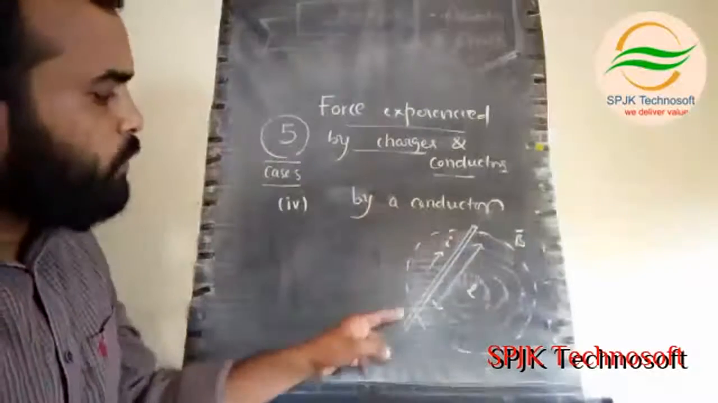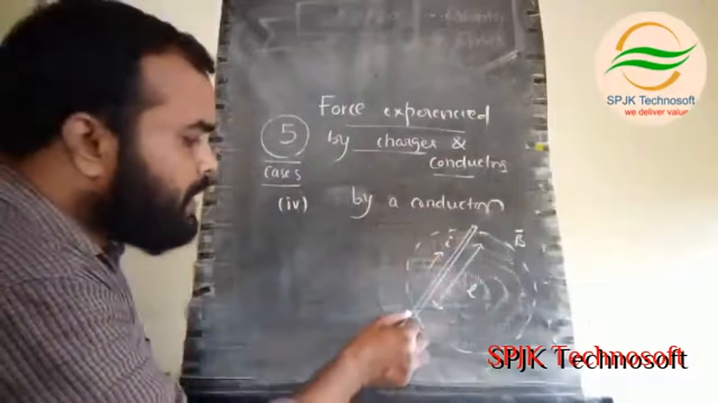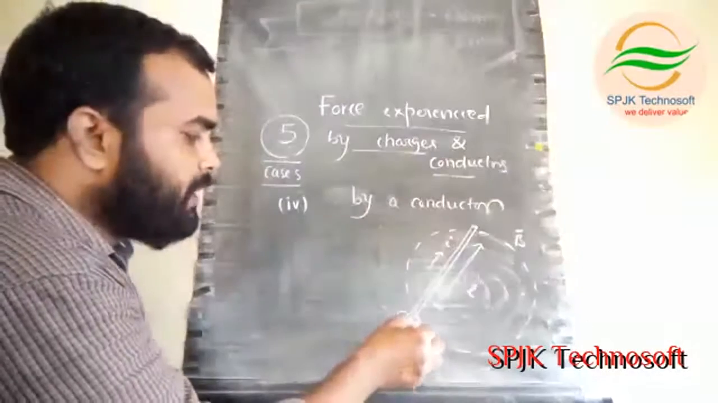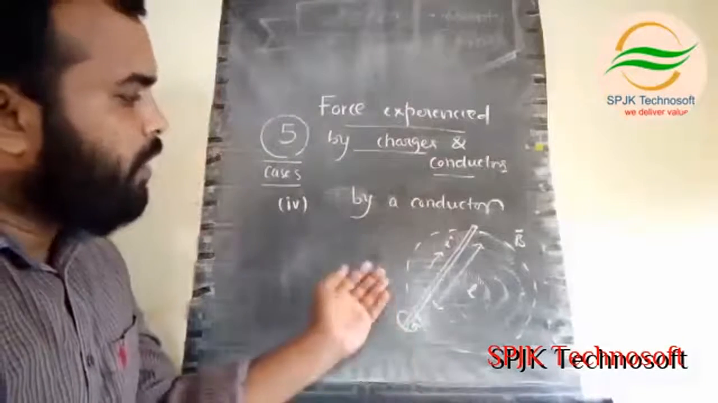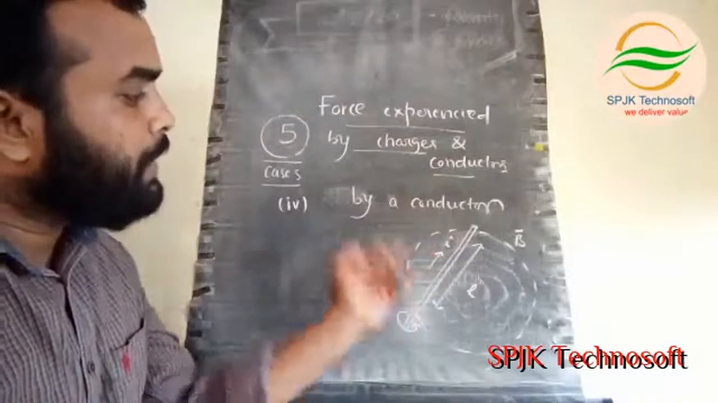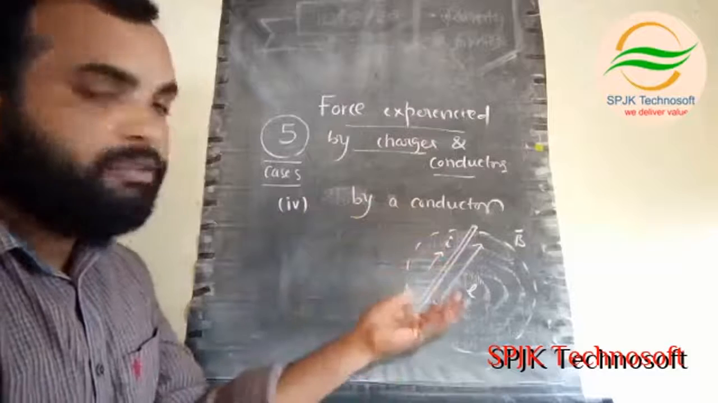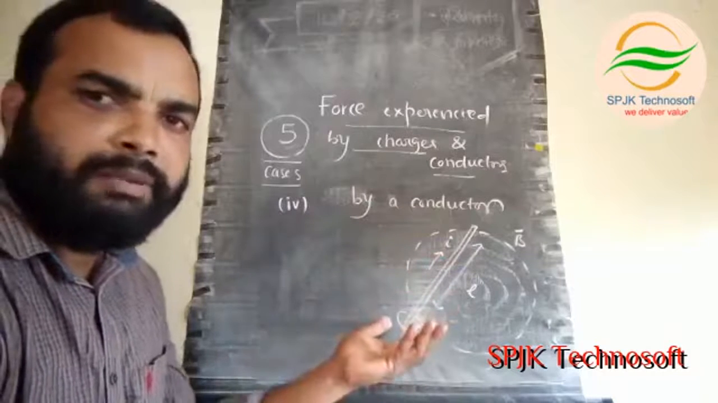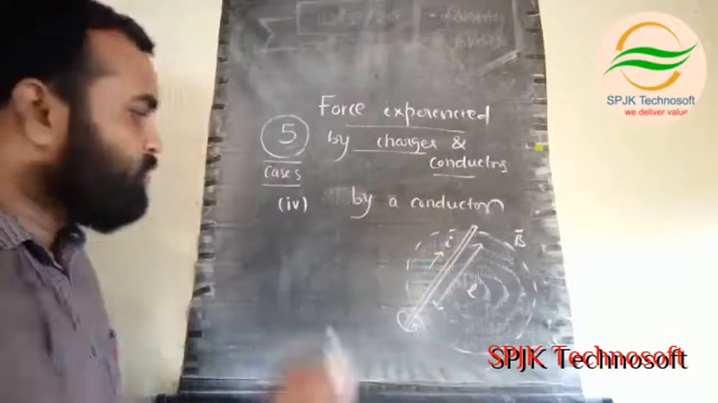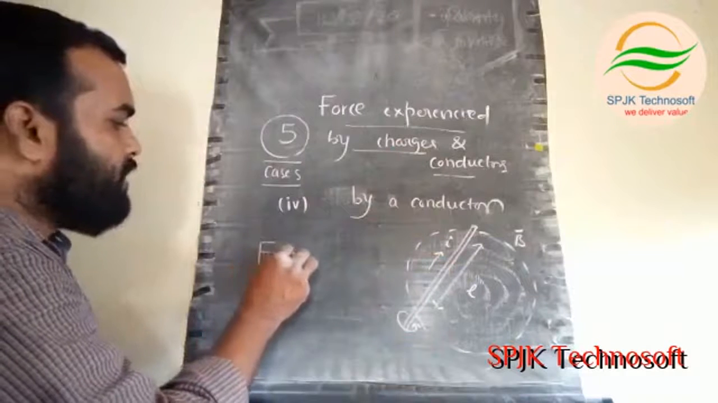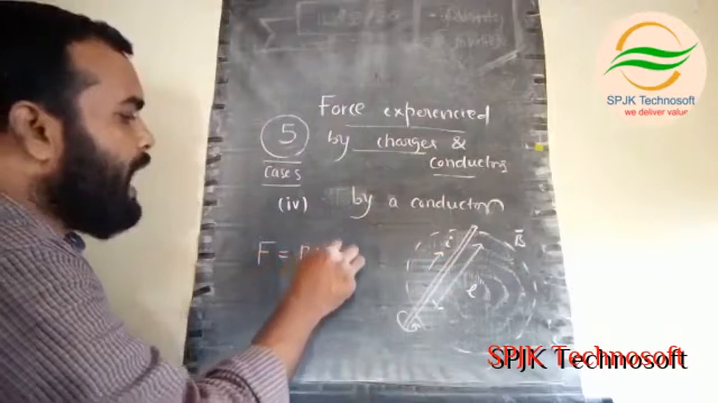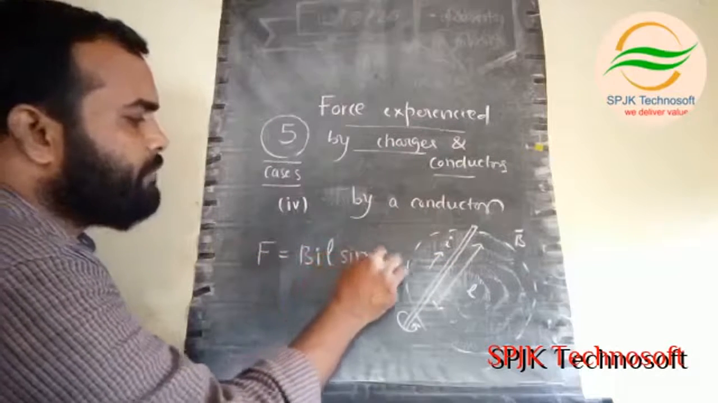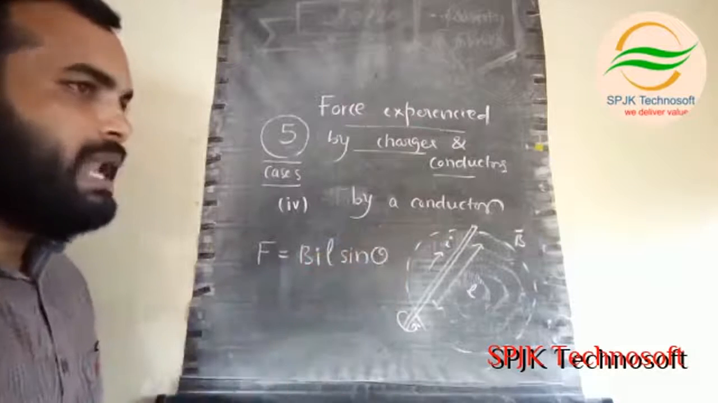Whenever current I is flowing in the wire, some magnetic field will be generated. Because of this, we are placing the conductor in a magnetic field, so there will be a force, either repulsion or attraction. That force is F equals BIL sin theta.